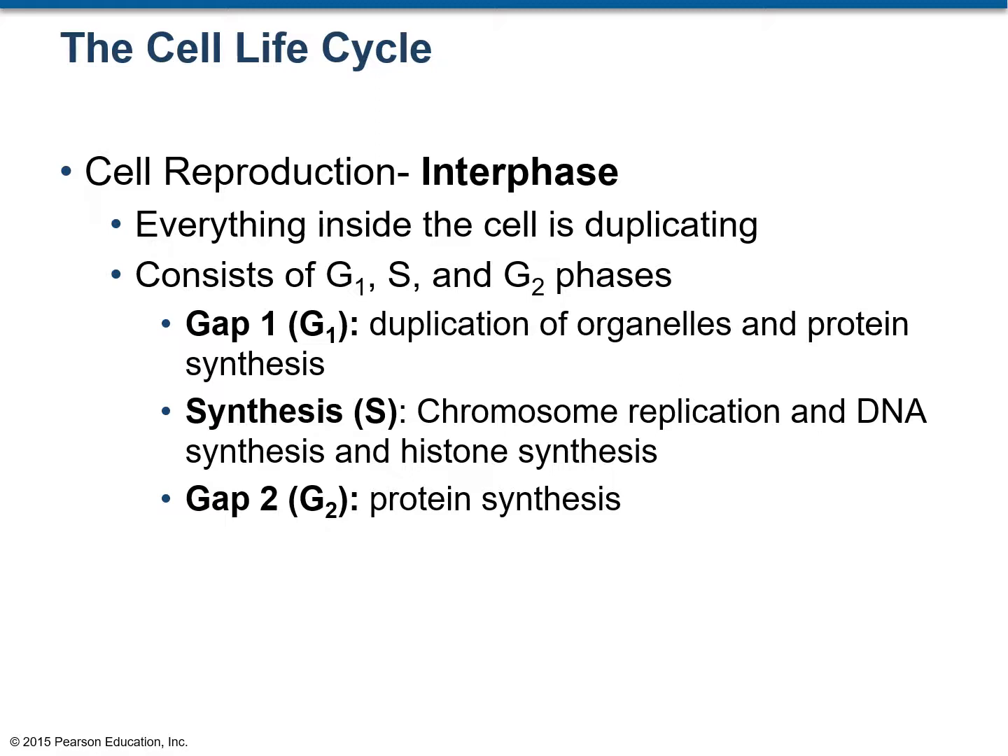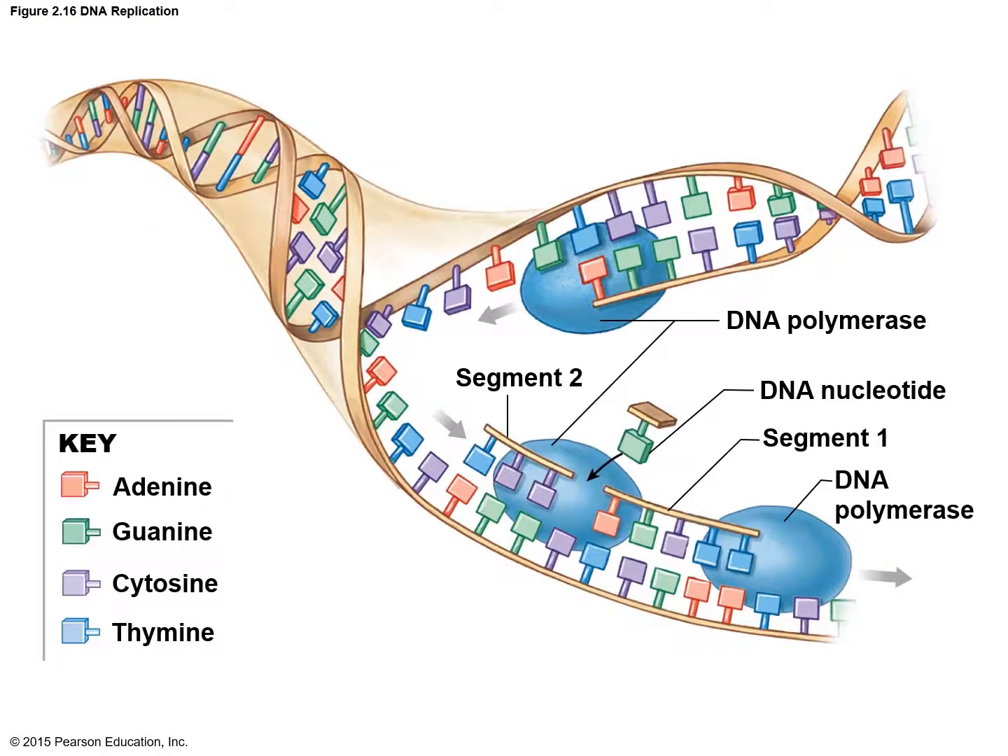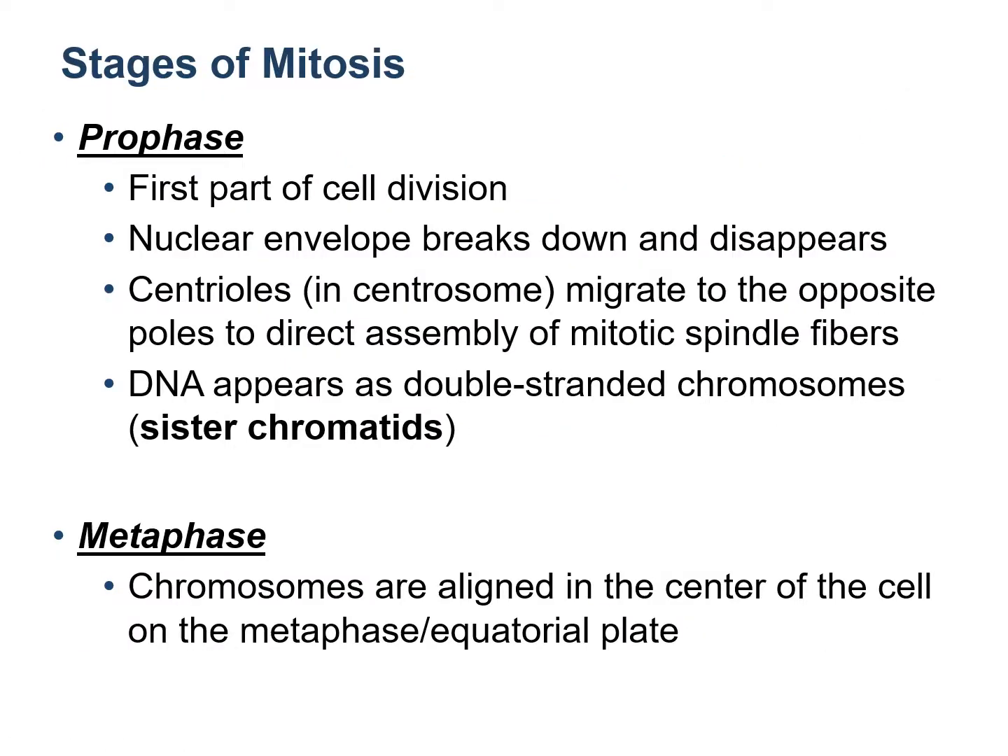In S phase, S is for synthesis. DNA replication occurs, DNA synthesis. That means the cell makes or doubles the amount of DNA that it has. In the gap 2 phase, protein synthesis occurs. That means doubling of the amount of protein. This figure shows DNA replication. That means how the DNA makes a duplicate copy of itself, and we are not going into the details of DNA replication here.